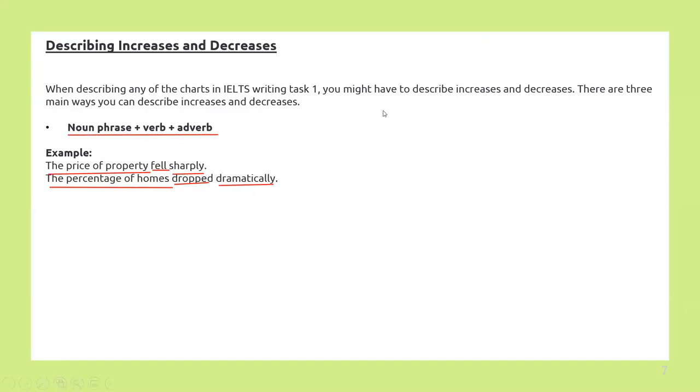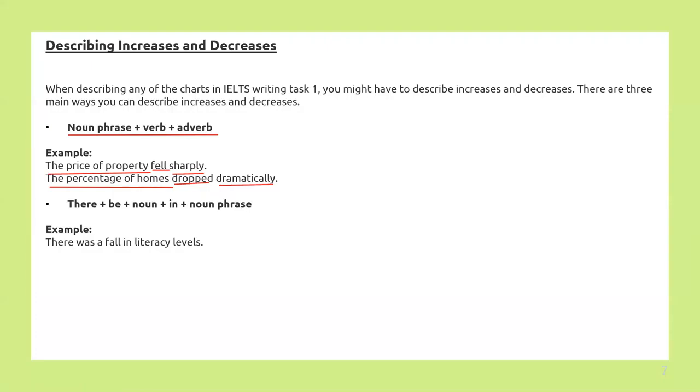Then the next method is there plus be plus noun plus in plus noun phrase. So the same statements, the same examples, you can convert into this pattern as well. Another example I have mentioned over here is there was a fall in literacy level.